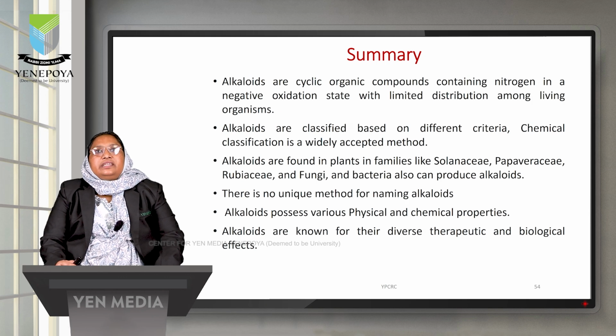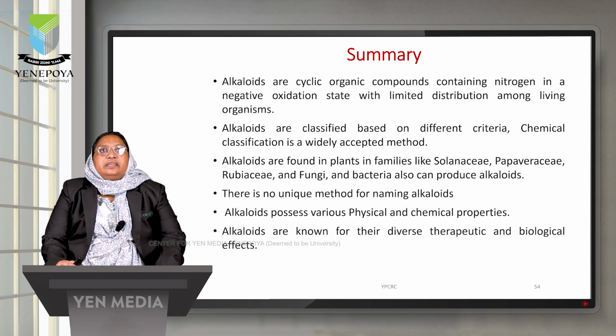To summarize the entire presentation, I can say that alkaloids are cyclic organic compounds containing nitrogen in a negative oxidation state with limited distribution among living organisms. Alkaloids are classified based on different criteria, and chemical classification is a widely accepted method. Alkaloids are found in different families like Solanaceae, Papaveraceae and Rubiaceae, and not only in plants, they are also available in microorganisms as well.